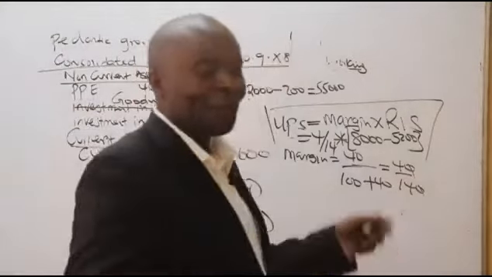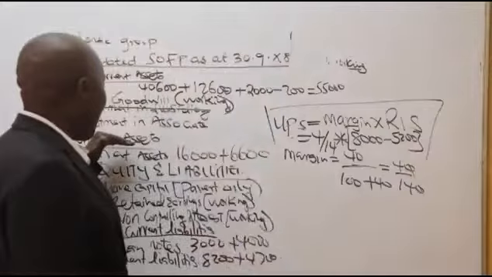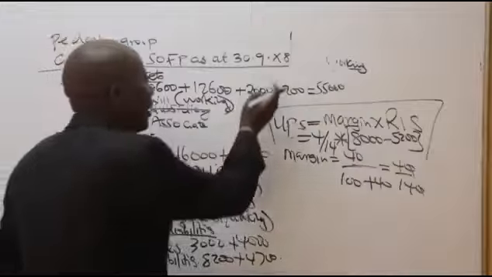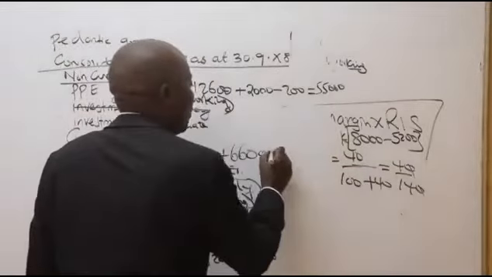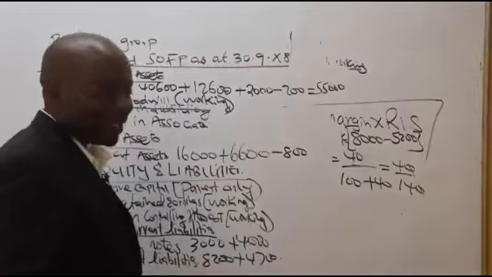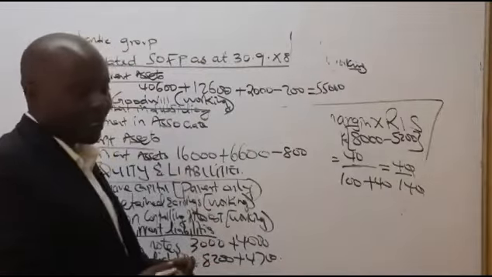If inventory was there, I would have gone to inventory, but now here we don't have inventory. So please come here and say minus 800. In current assets, say minus 800.